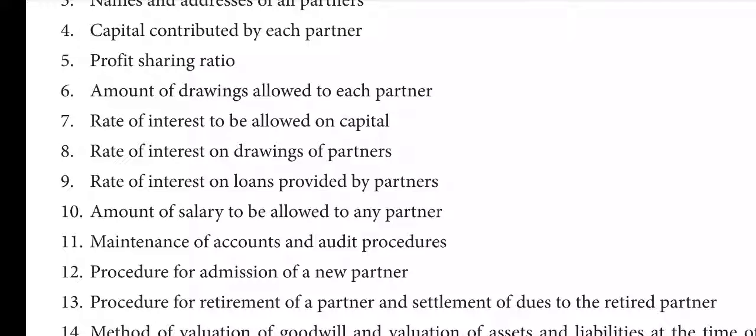Suppose 3-4 of them joined together and started a business 2-3 years back and now they want to admit one more partner. What are the formalities, the accounting formalities to be done? Similarly, out of 3 partners, after 5-6 years, if anyone wants to leave the business, that is retirement of a partner. About all these things, in the forthcoming lessons, we are going to do the accounts also. Here we have only one chapter, but in college there is one separate subject for admission and one for retirement. In detail you will learn more.